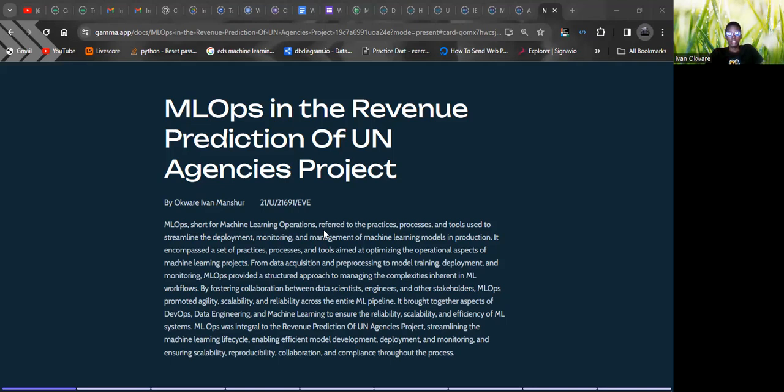In this project, we have a data set with a sheet of revenue that is collected by the different UN agencies. As you know, there are very many in the world under the UN, quite a number, and we are trying to predict their revenue streams, where they get them from, and how they collect it. So we are using machine learning ops to monitor this, to manage this, and go further.